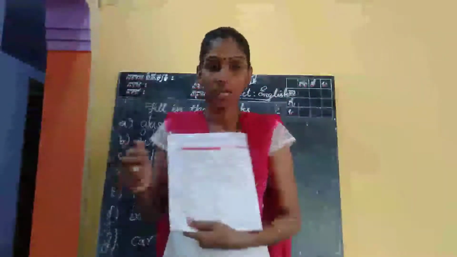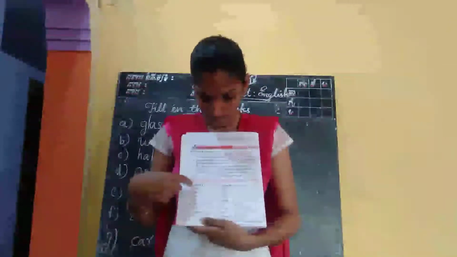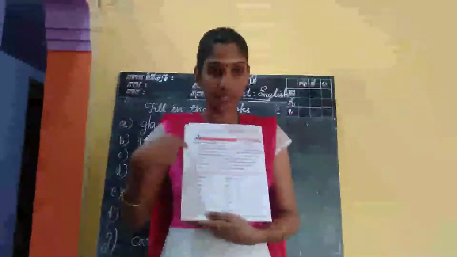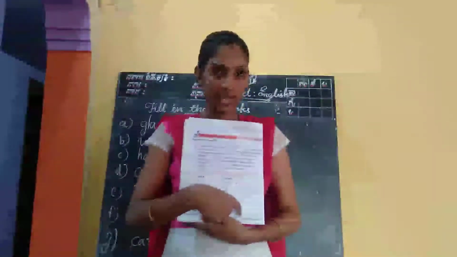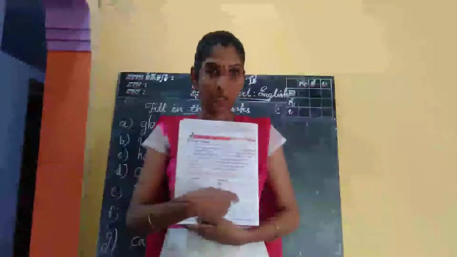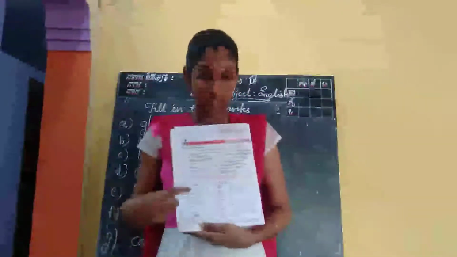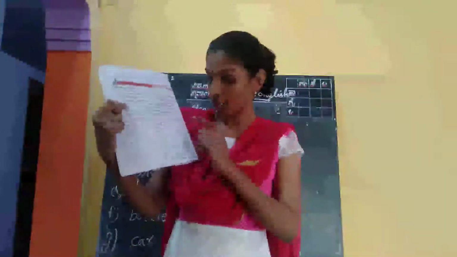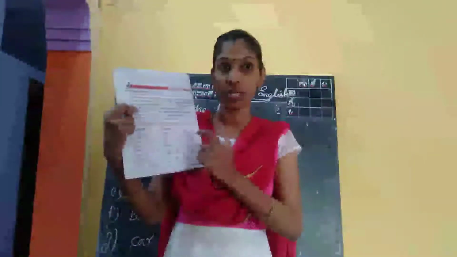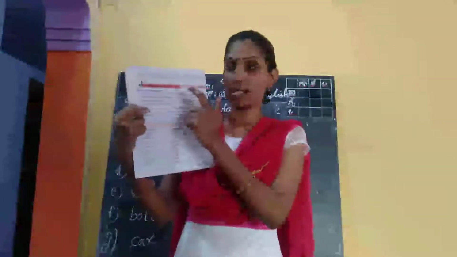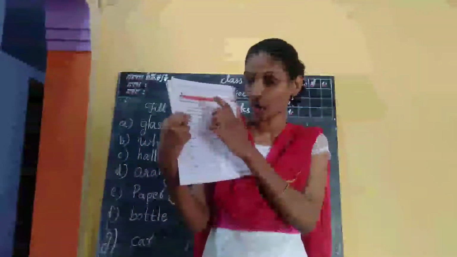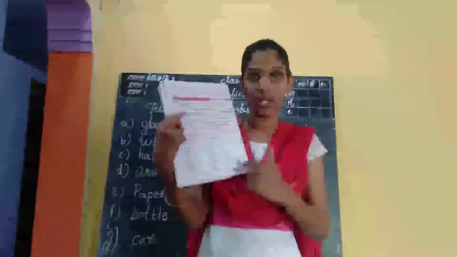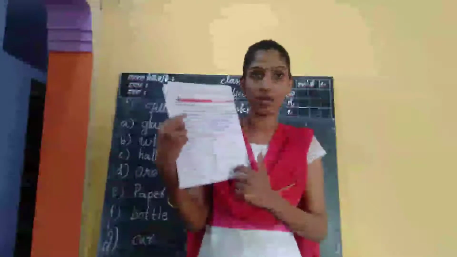You have to select the correct noun for each adjective, then write it in the space given there. And this is your homework. Second activity, this is your homework. Do it correctly, take a picture and send it to me. I will send the answers of this also along with this video. Complete this page, take a photo and send it to me. Two activities you have to do. Okay.